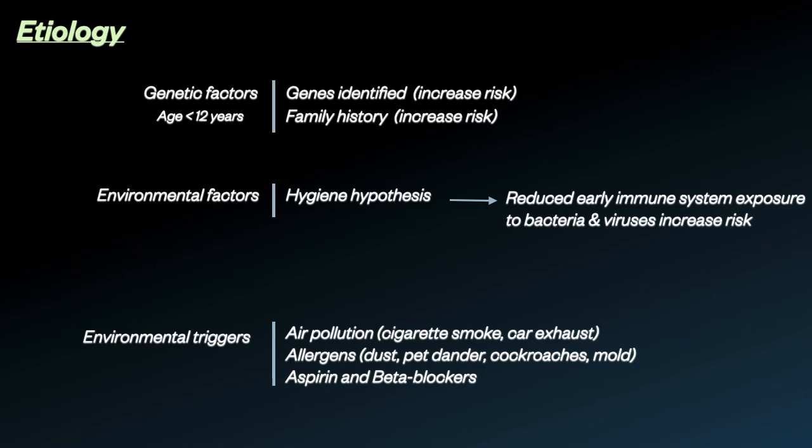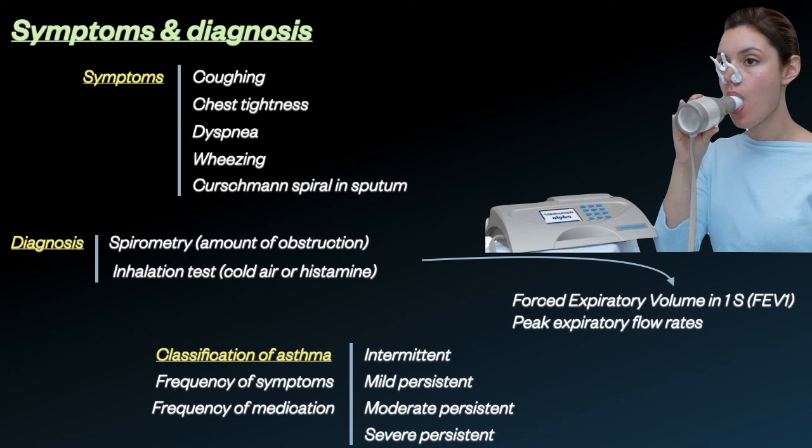Now, the triggering substance that leads to the asthma attack can differ from person to person, but some common ones include air pollution, like cigarette smoke and car exhaust, as well as allergens like dust, pet dander, cockroaches, and mold. That said, symptoms of asthma include coughing, a feeling of chest tightness, dyspnea, and wheezing, or a high-pitched whistling sound that usually happens during exhalation.